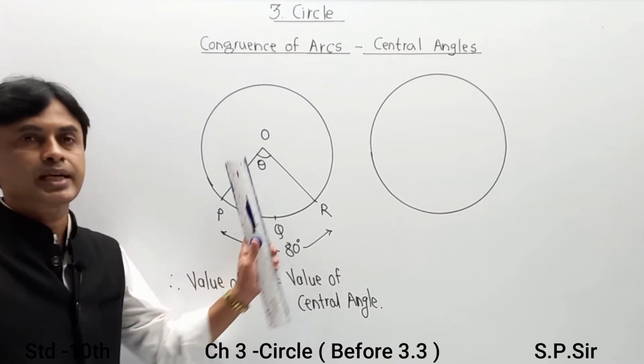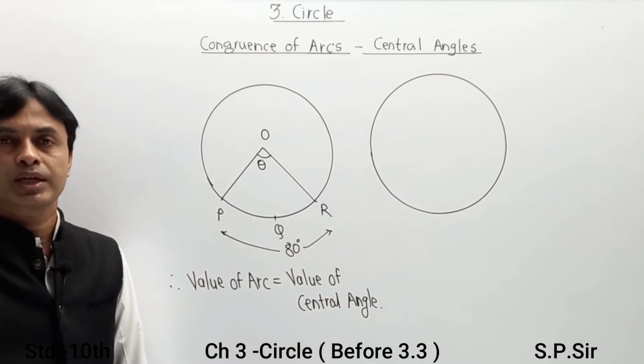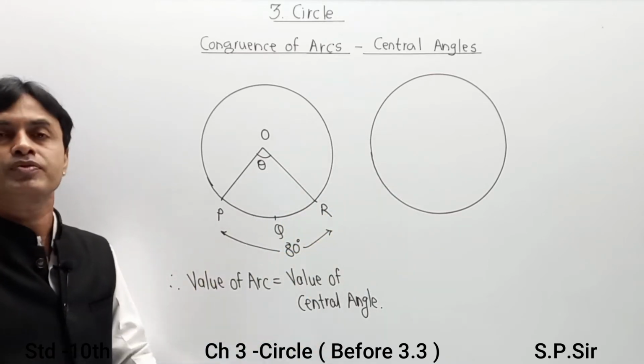In the second category, I am going to draw the same structure, but I am going to indicate the information in terms of the central angle.